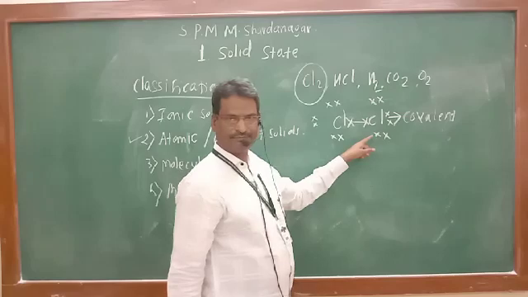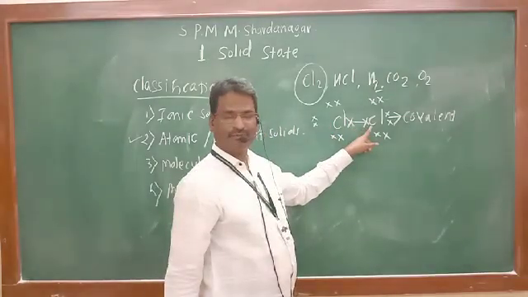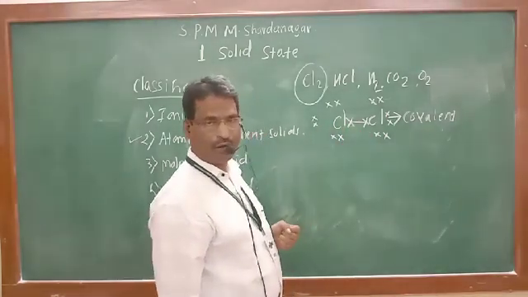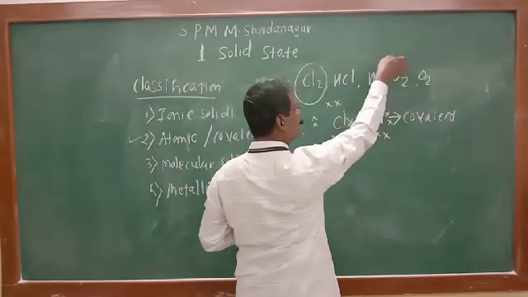Octet of first as well as octet of second chlorine is completed, and the two chlorine atoms are bonded with each other by covalent bond. So everywhere, covalent bond is present.